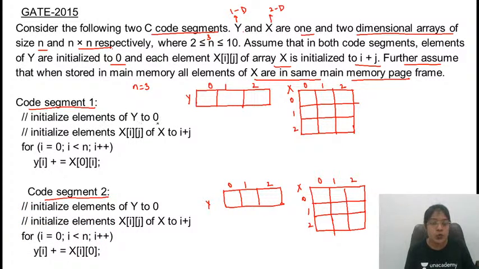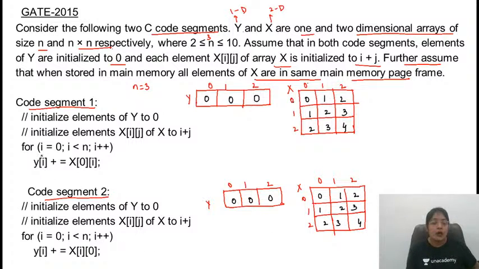So what values are initialized here? Initialize elements of Y to 0. All elements will be what? These will be 0. Initialize elements of X, I, J of X to I plus J. I is the row number, and J is the column number. 0 plus 0 is what? It's 0. 0 plus 1 is 1. 0 plus 2 is 2. Similarly, 1 plus 0 is 1, 2 and 3. 2 plus 0 is 2, 3 and 4. Correct? Similarly, for code segment 2 also, values are initialized to 0, 0, 0, 0, 1, 2, 1, 2, 3, 2, 3, 4.